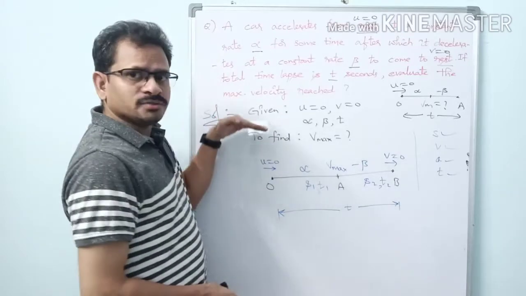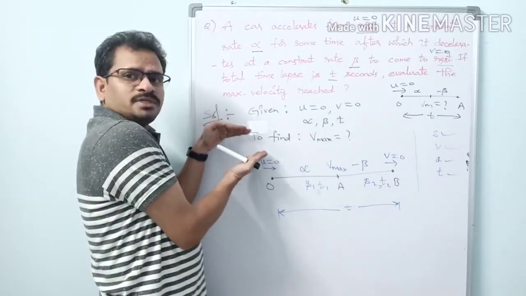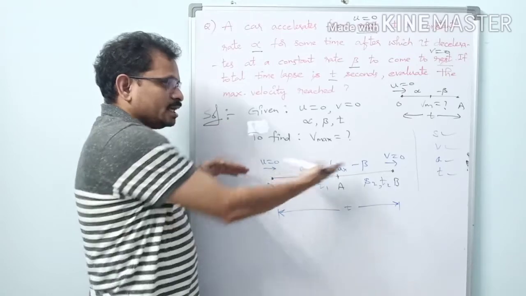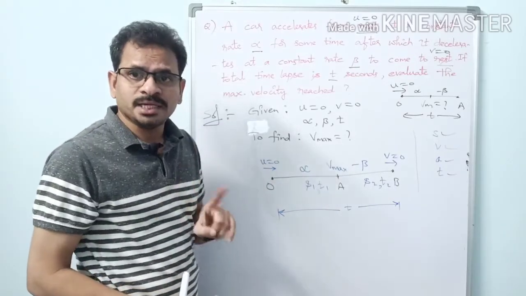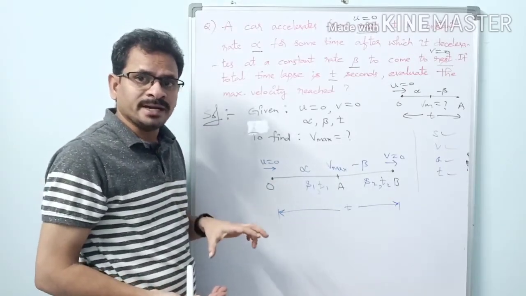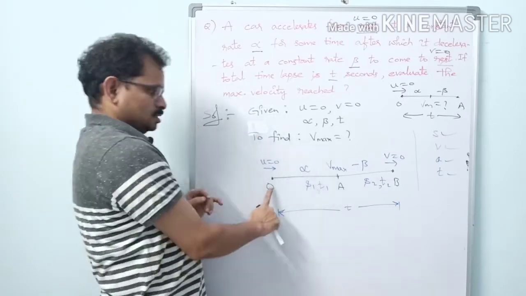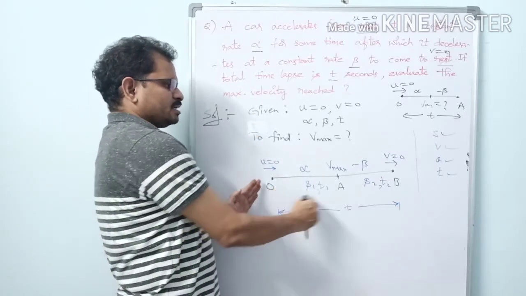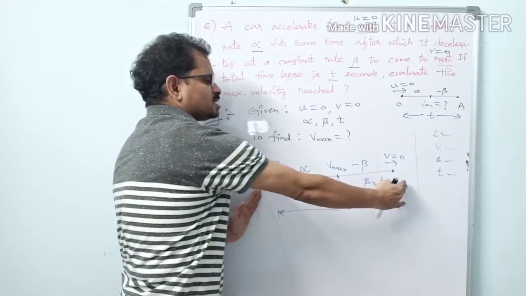Now, we have taken the given quantities and the quantity to be found. As I told you before, the diagram is very important. While solving problems in kinematics, you must draw this diagram. So let us analyze this diagram. There are two parts in the journey here.